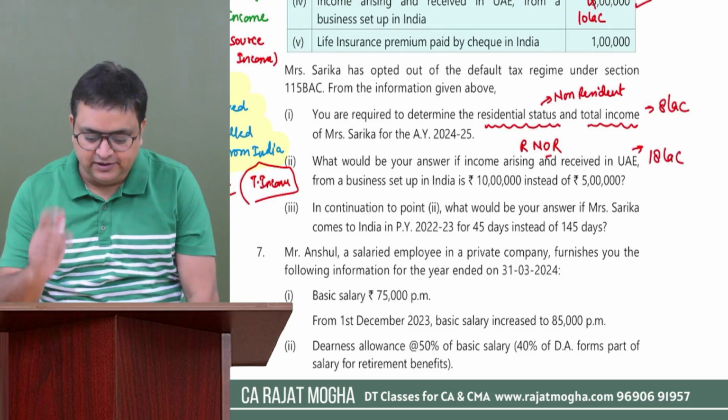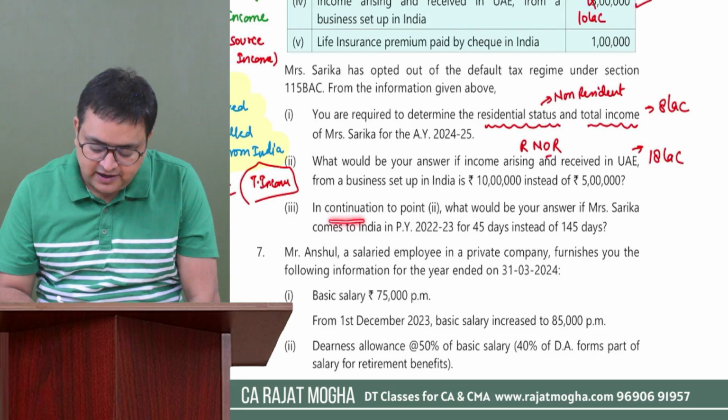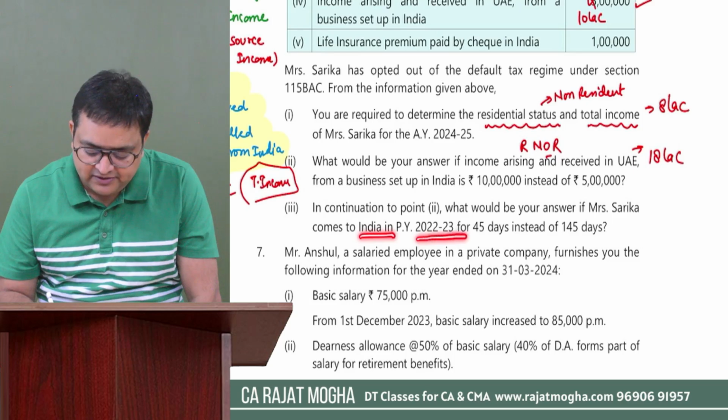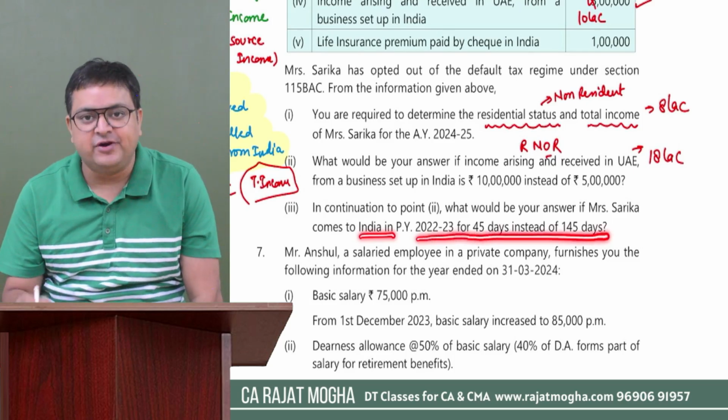Got it? The third one. In continuation to point 2, what would be your answer if Mrs. Sarika comes to India in previous year 22-23 for 45 days instead of 145 days.